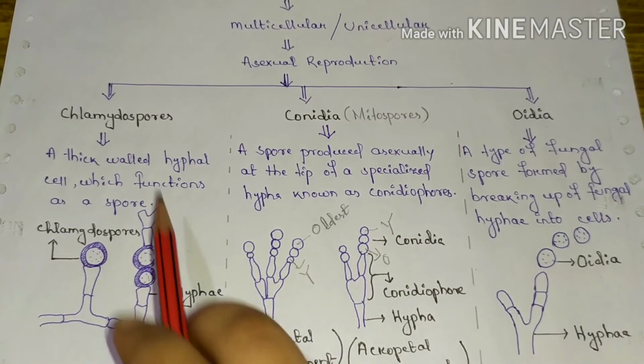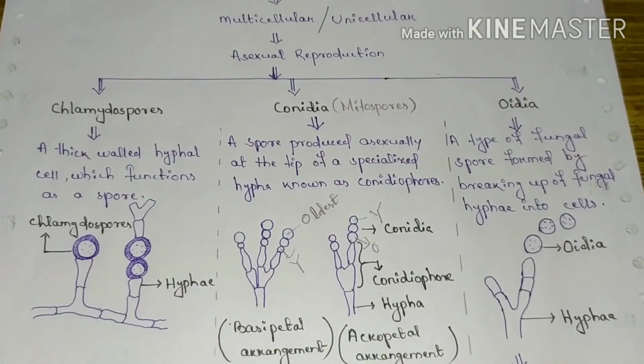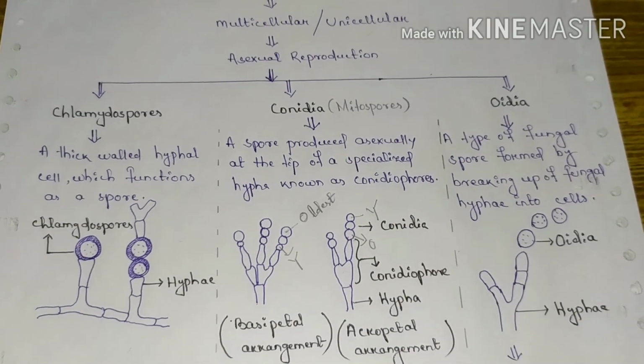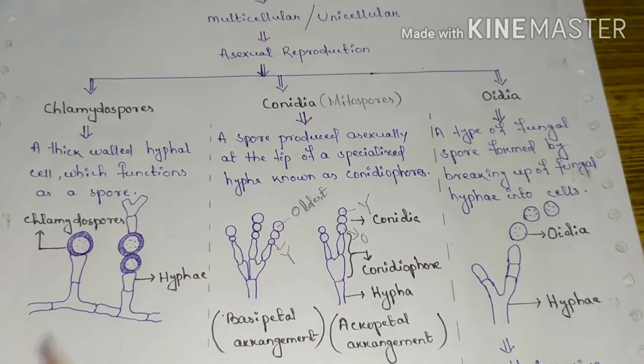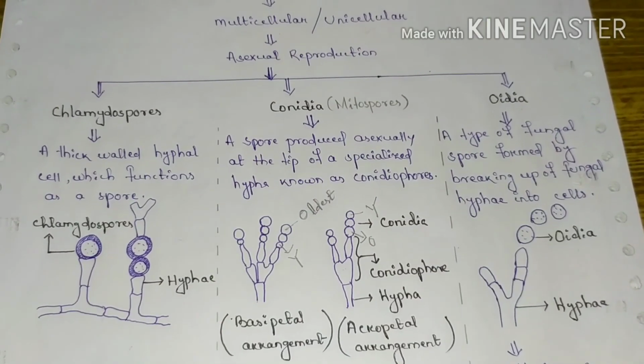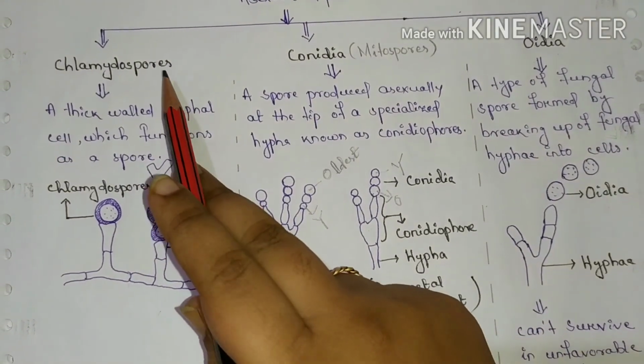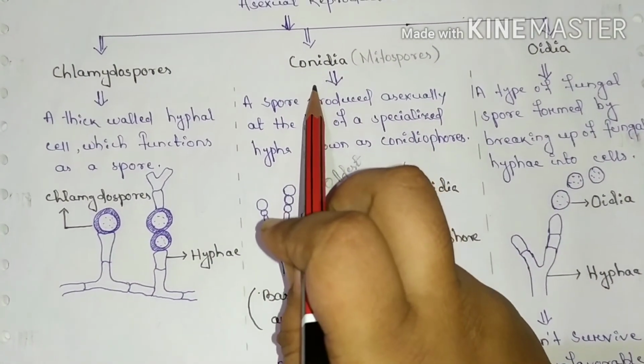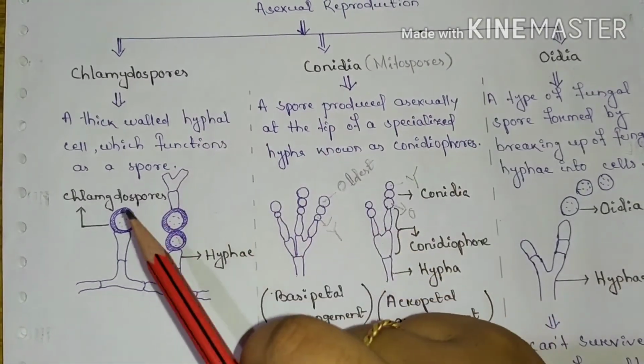So basically these three methods are generally observed in the Ascomycota group of fungi for asexual reproduction, that is by forming chlamydospores, or by forming conidia, or by forming oidia.